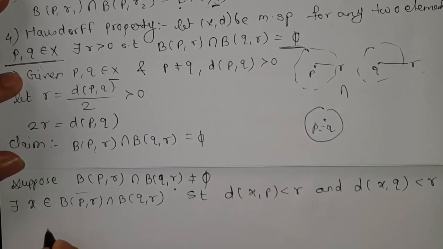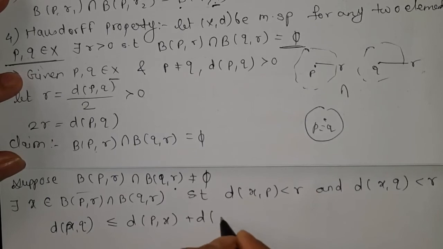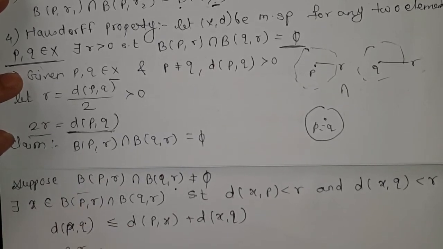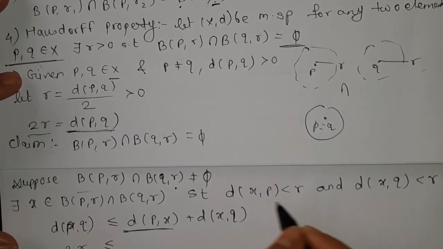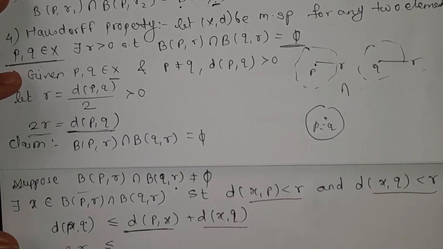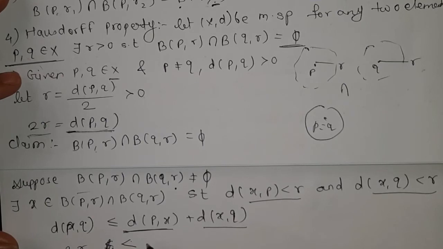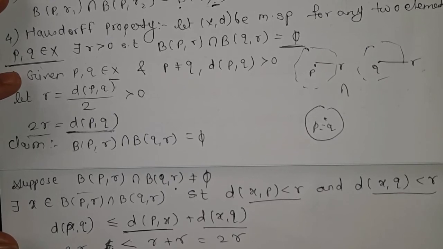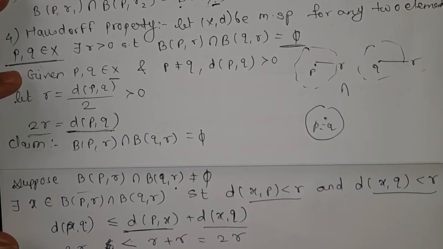So if I write d(P,Q) is less than or equal to d(P,X) plus the distance between X and Q. But the distance between P and Q is 2R, and this distance is strictly less than R, and this distance is also strictly less than R. So here we get less than R plus R, which is equal to 2R, and 2R is not less than 2R, which means this is not equal. So here we get a contradiction.